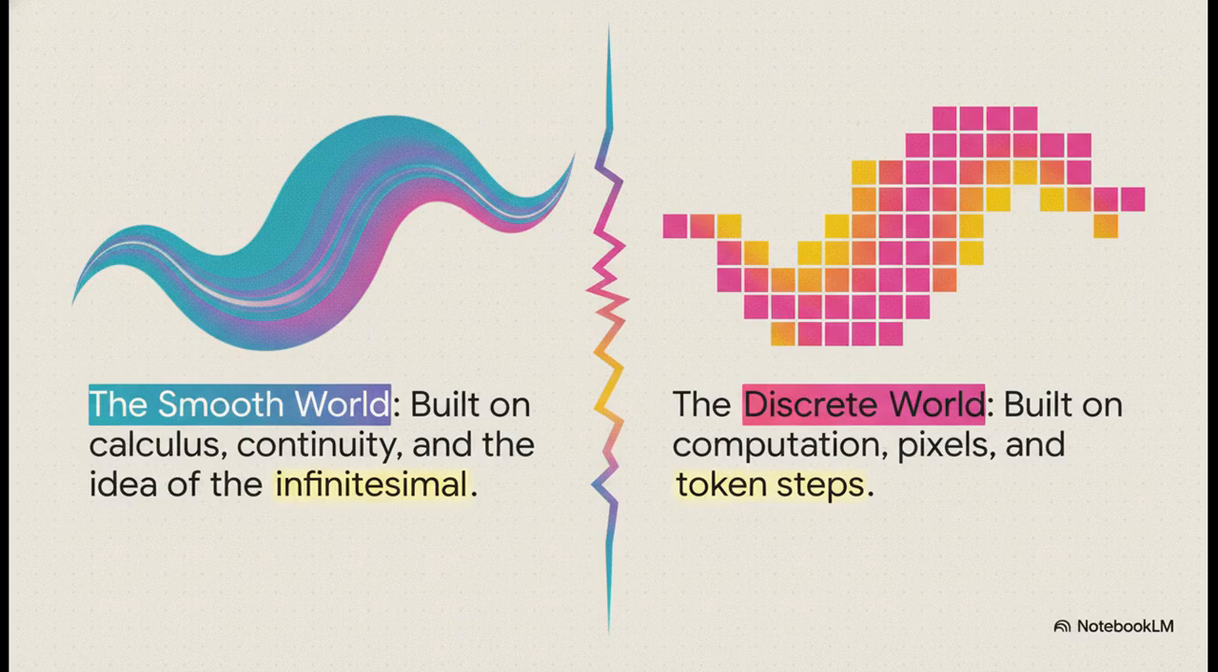On one hand, you've got the smooth world of classical physics, calculus, continuity, the idea of the infinitesimal. But on the other, you have this discrete world, a reality built from computational steps, kind of like pixels on a screen. Well, Topos theory makes a pretty bold claim. It says reality is fundamentally discrete, and it is way past time our math caught up to that fact.